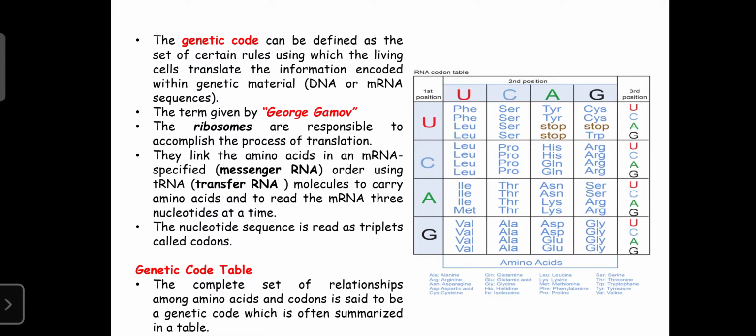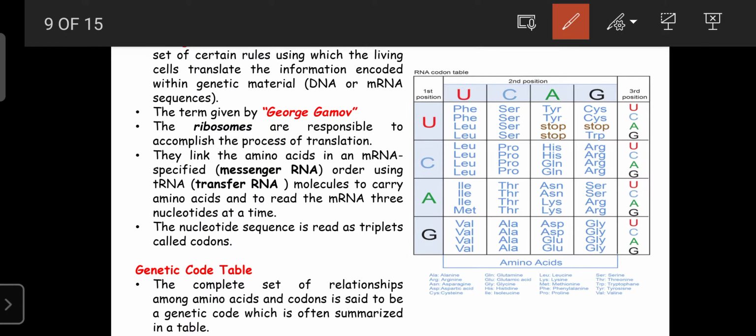The genetic code is also known as the language of DNA, a set of rules or information carried by the genetic material like DNA or mRNA regarding protein synthesis. That set of information, or set of rules, or language along with the genetic material is known as the genetic code. The term genetic code was first given by the scientist George Gamow.